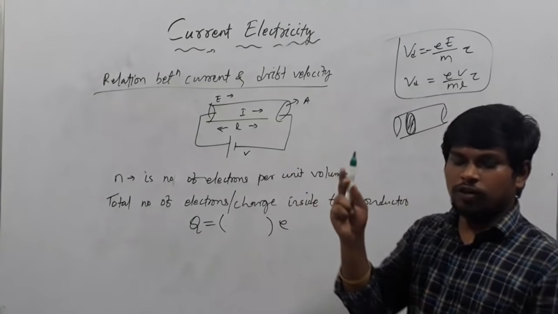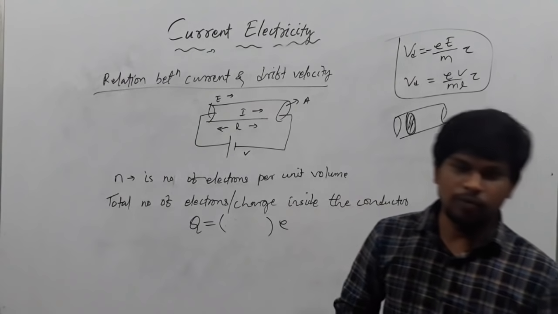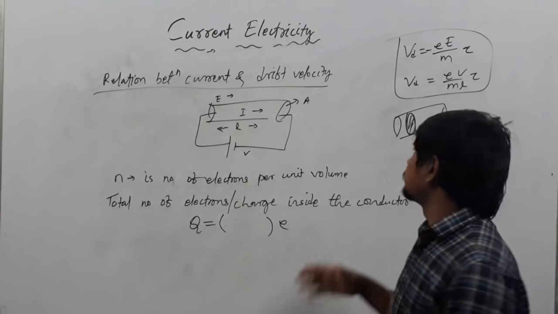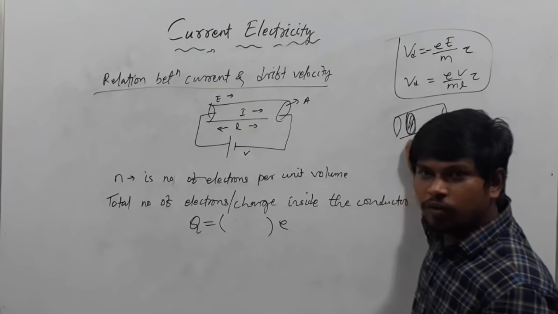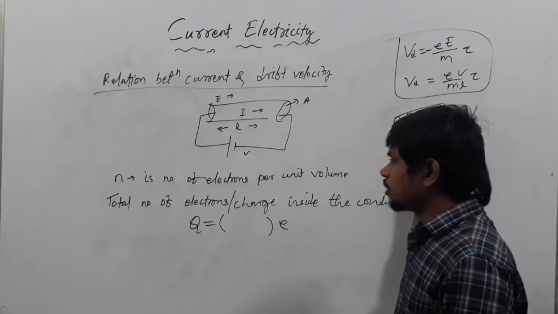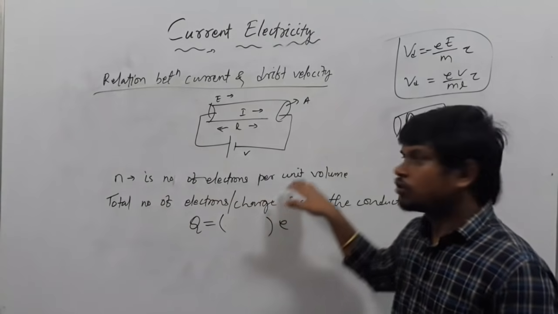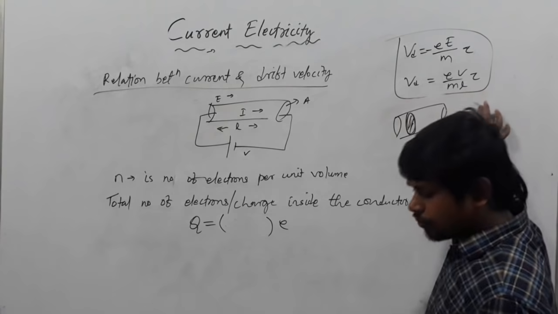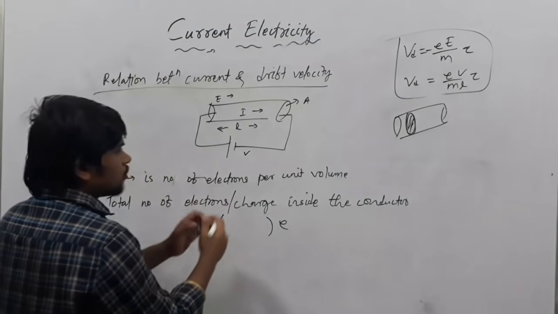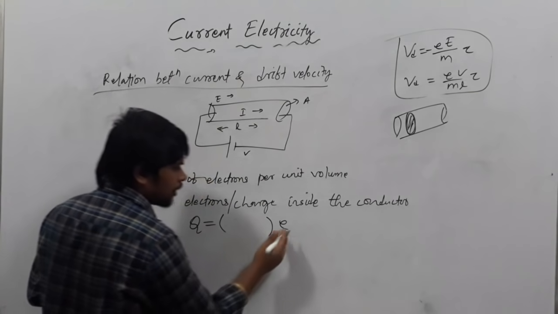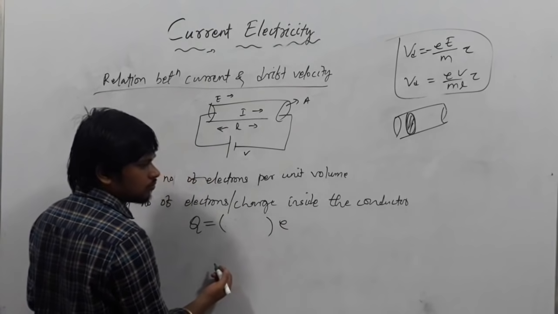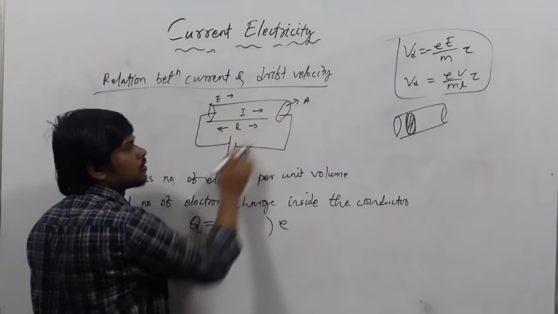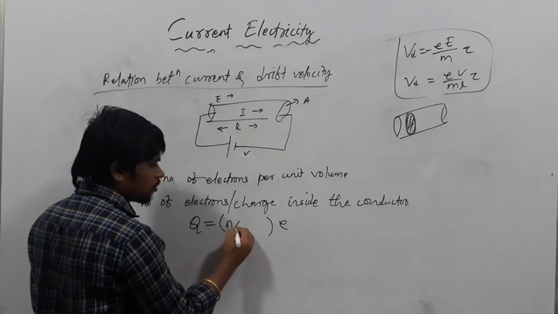If the price of 1 pen is 5 rupees, then the price of 10 pens is 50 rupees, 5 into 10. Similarly, per unit volume of this conductor has n number of electrons. So as a whole, how many electrons will the total conductor have? n into total volume.